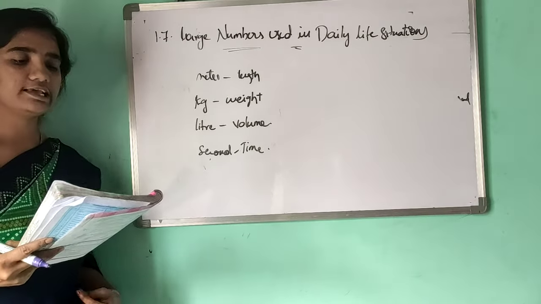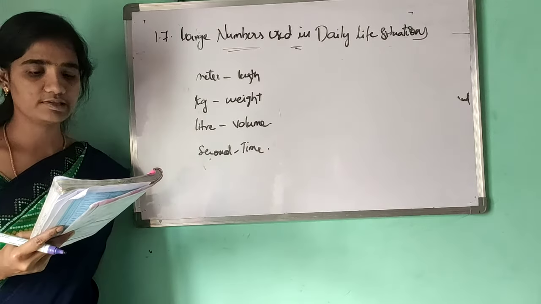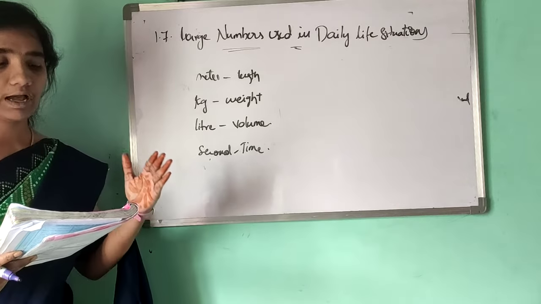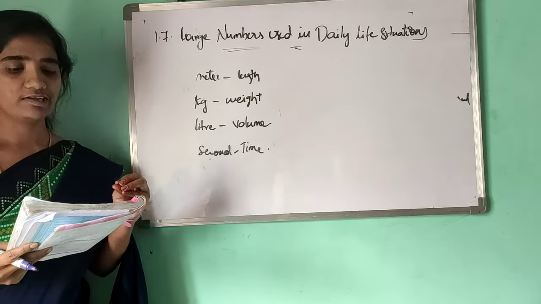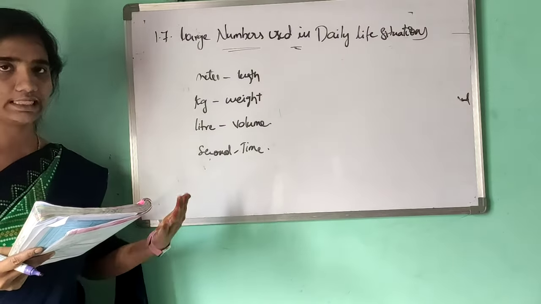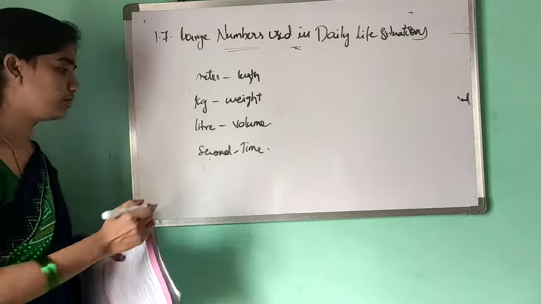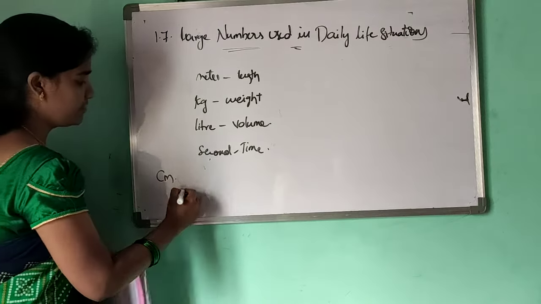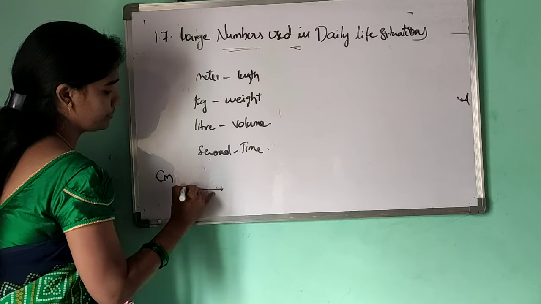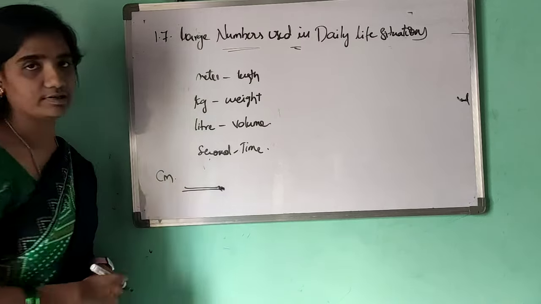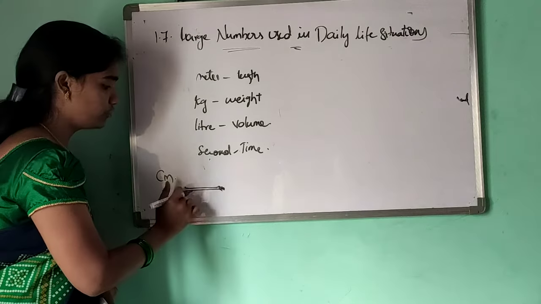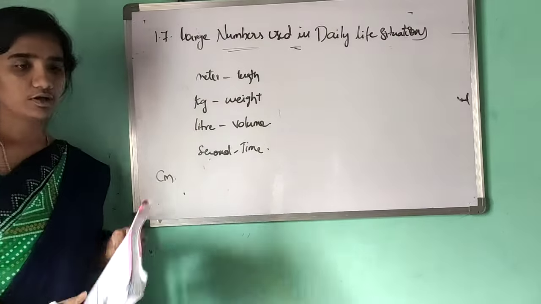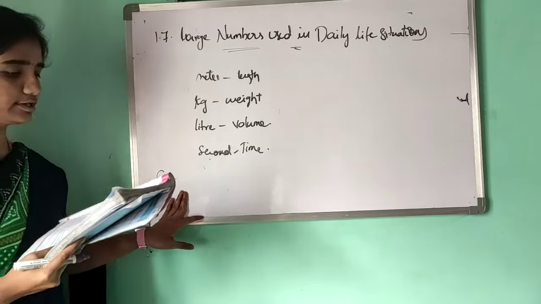For example, in case of length or distance, you can use centimeters for measuring the length of a pencil. Why? Because this is a small length. So this length is small, so we have to use centimeters.